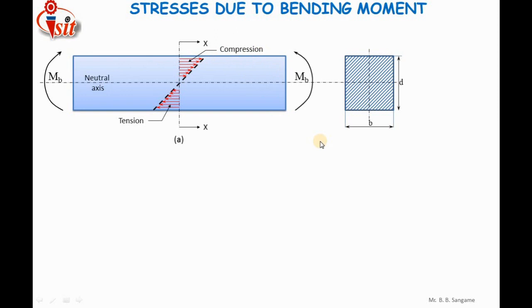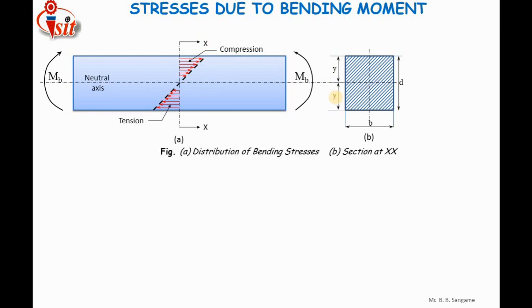Here y is the distance of the extreme fiber from the neutral axis. You can see that these are the two extreme fibers, and these two extreme fibers are subjected to the maximum amount of stress. This fiber is subjected to maximum tensile stress, and this fiber is subjected to maximum compressive stress. So y is the distance of the extreme fiber from the neutral axis.